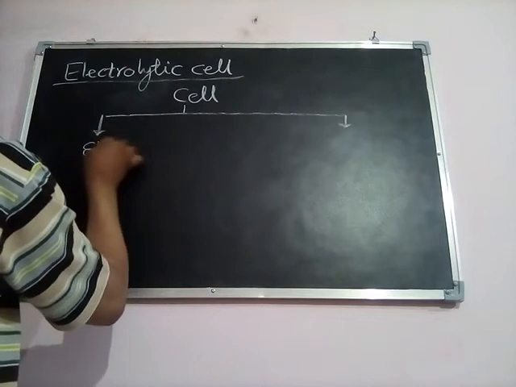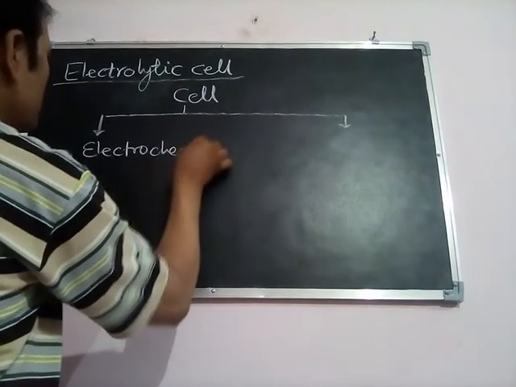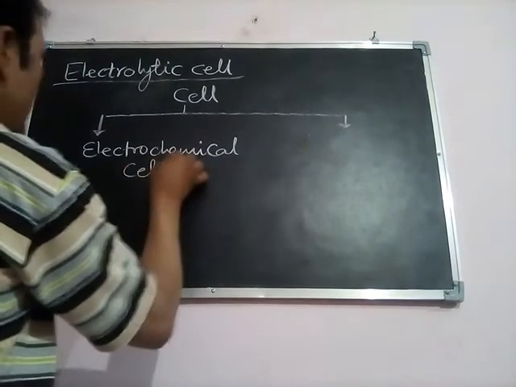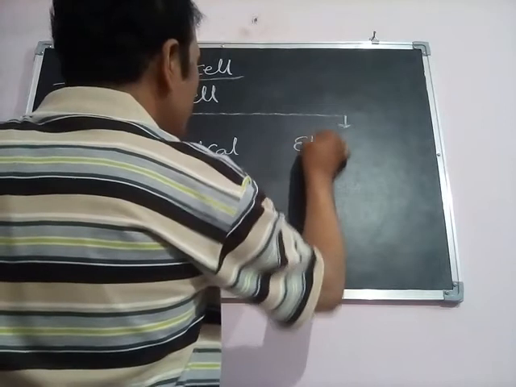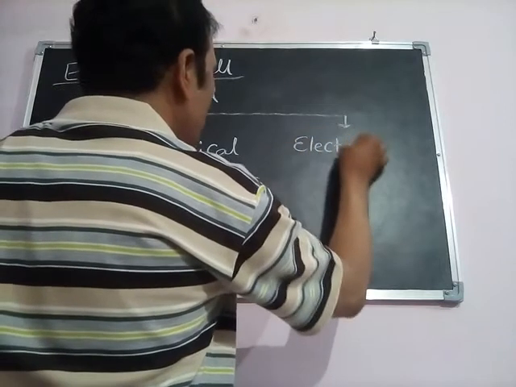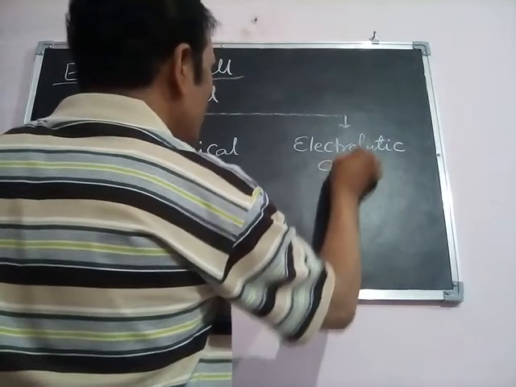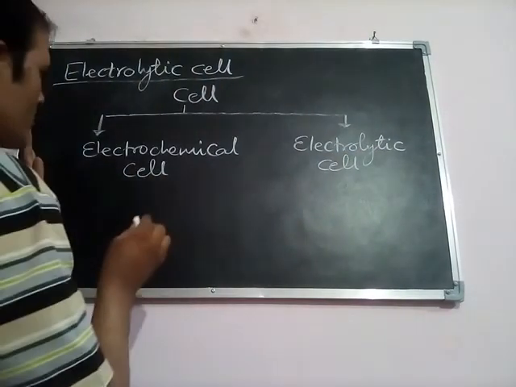They are known as electrochemical cell, and the other type of cell is known as electrolytic cell.